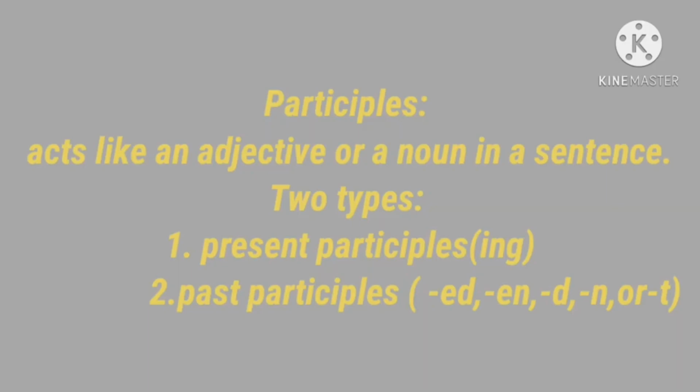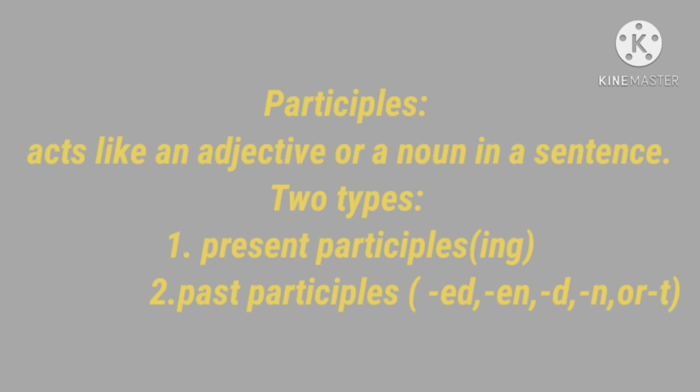The present participle is formed by adding ing to the base form of the verb. Examples: crying, stopping.